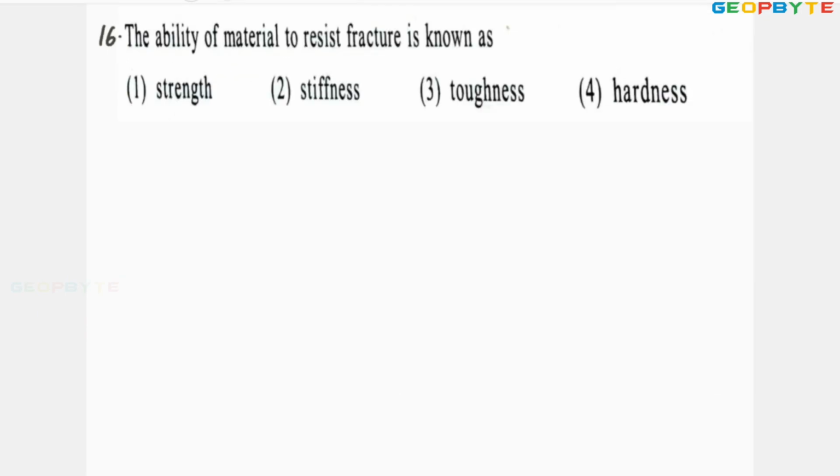Look at the 16th problem. The ability of material to resist fracture is called toughness. Therefore, third statement or third option is absolutely correct.